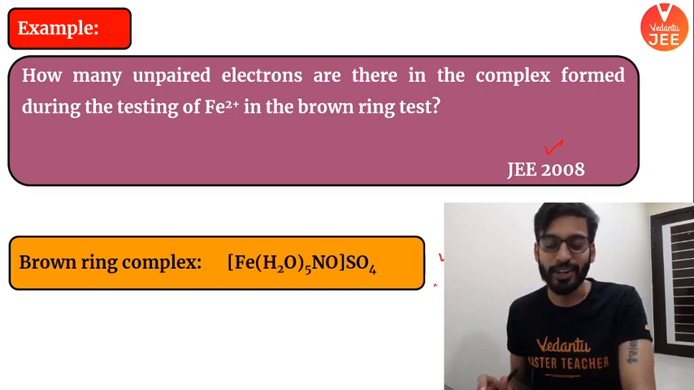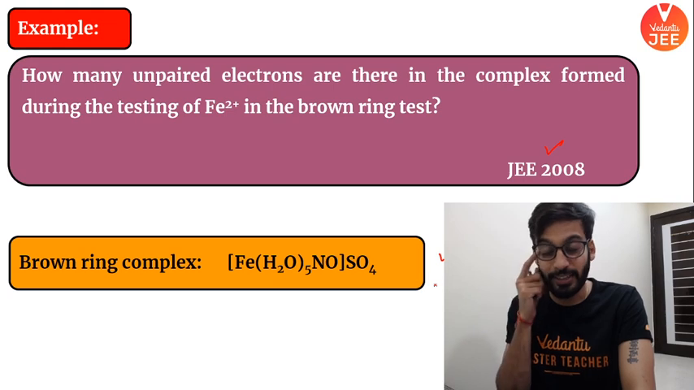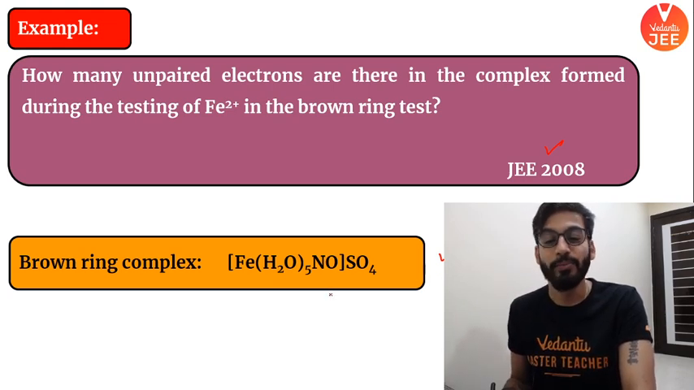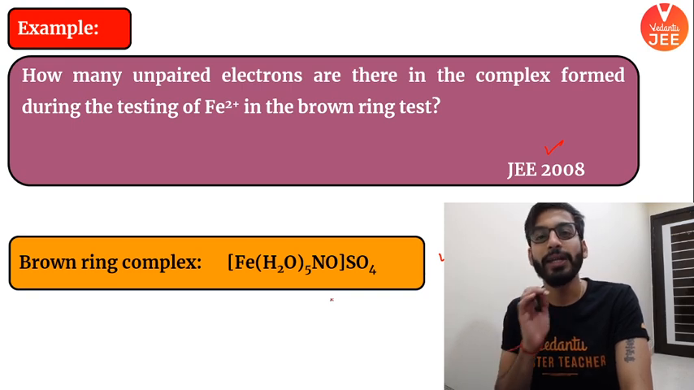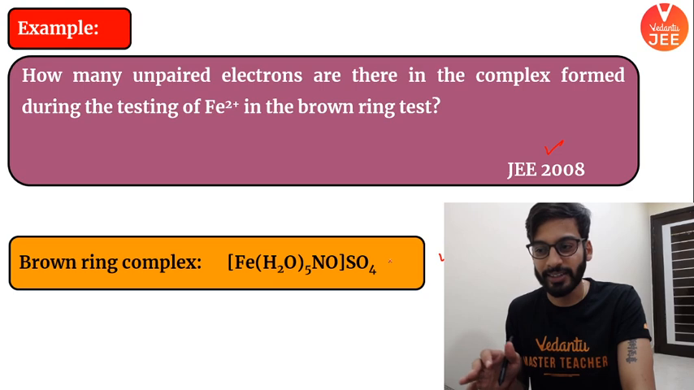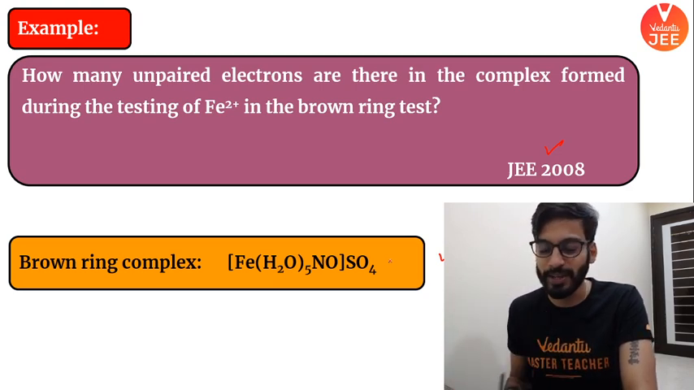I am giving you the brown ring complex. What is important here? I tell you what. Can anyone give me the answer? Do let me know if you already knew this. Look, beta, in the brown ring complex they ask how many unpaired electrons are there. The approach is simple. Do not get carried away by the thought that it is a JEE problem, so I won't be able to do it. You would be able to do it very easily.